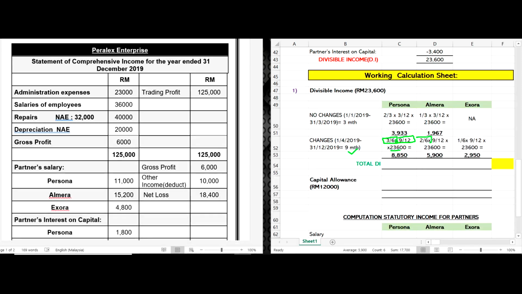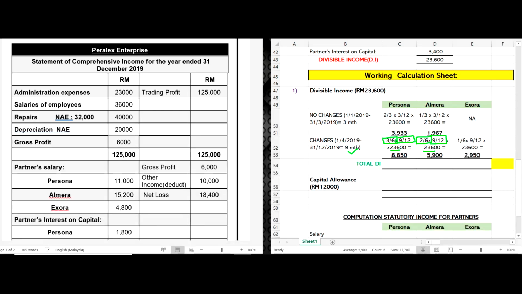It is the same with Almera. 2 over 6 is the PSR given. 9 over 12 is the month related to the year and divisible income. Okay, times divisible income. So this is the amount of DI for the second part.